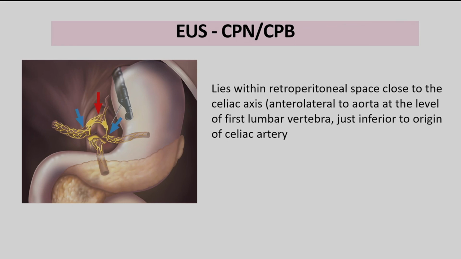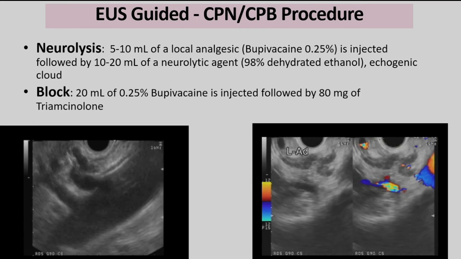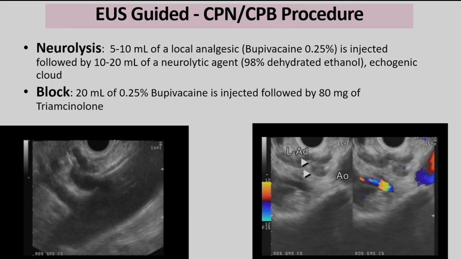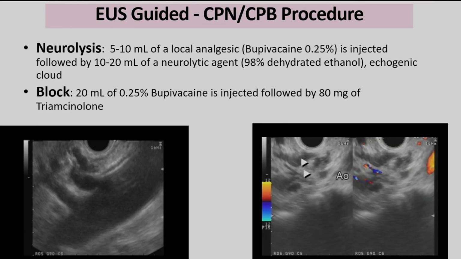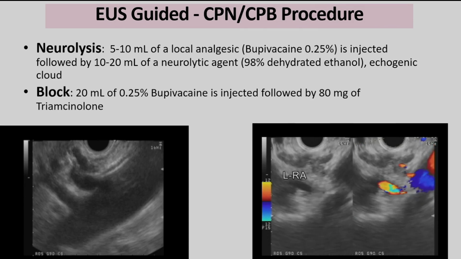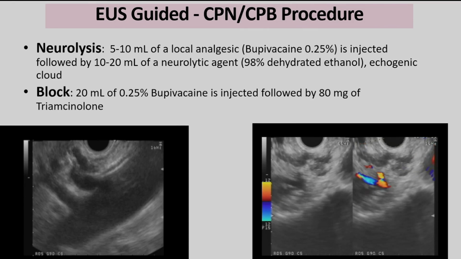The last part of my talk is pain management, that is wiring, dealing with the nerves. So this is the celiac plexus neurolysis. Neurolysis means you are ablating the neuron, and the celiac plexus block means you are stunning the celiac ganglia. The neurolysis is done in a patient who has a malignancy, and the block can be done in a patient with chronic pancreatitis, that is a benign disease.